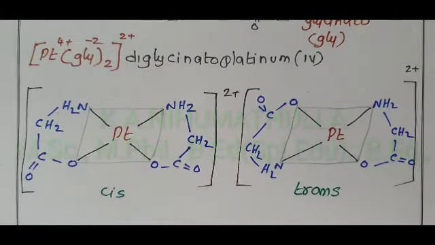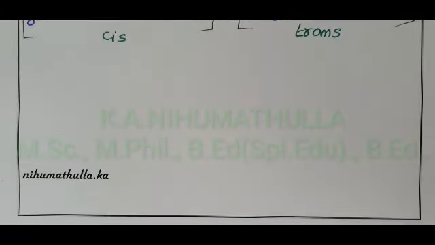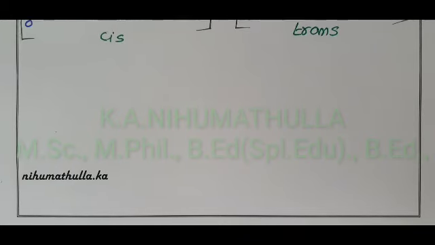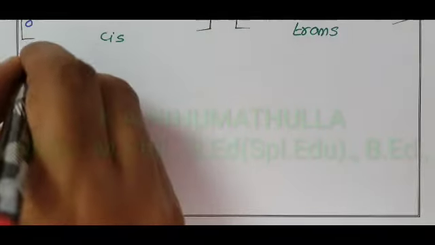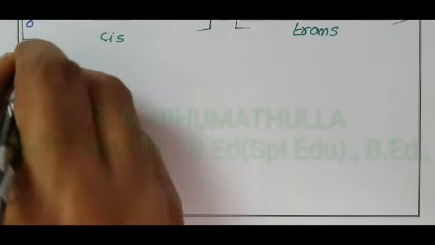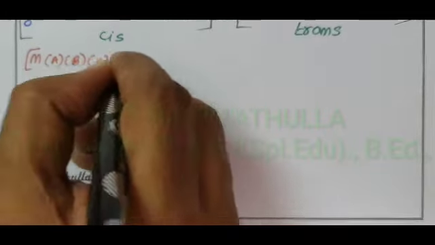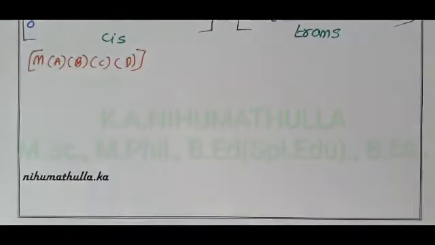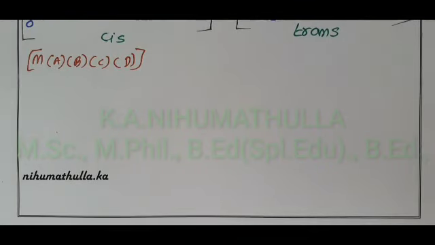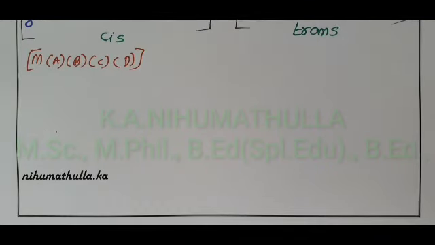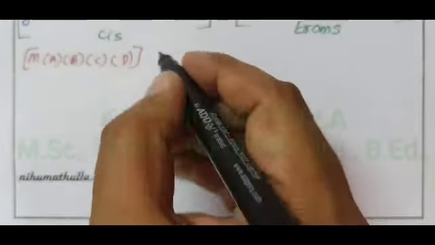One more complex with the general molecular formula in square planar complexes. That is, if all the ligands are different, M square planar, A, B, C and D. We are not going to write cis and trans here, but how many isomers are possible for these square planar complexes?